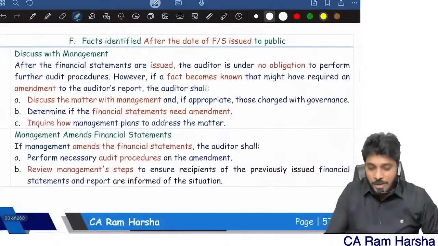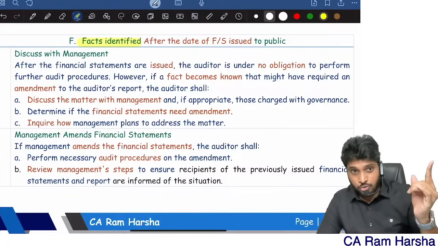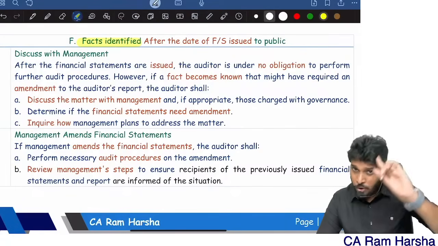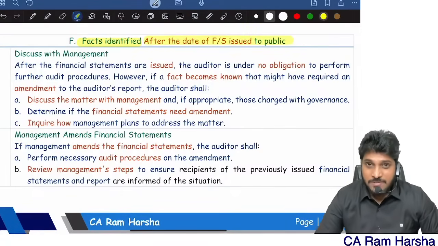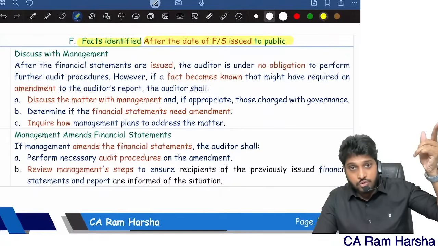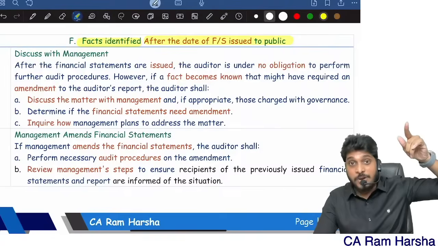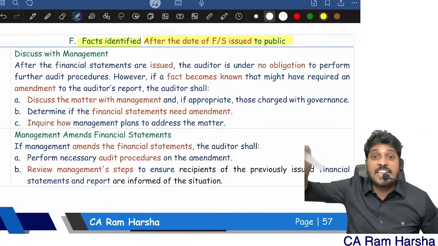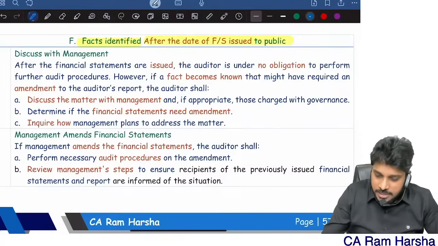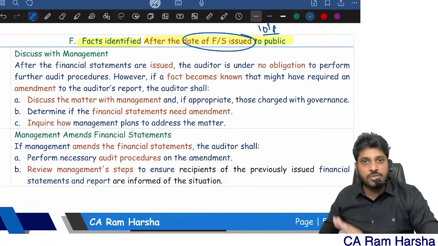Sometimes you get to know about a subsequent event, remember, that happened before 10th June only. Here the subsequent event happened before 10th June only, but after the financials are issued to the public, you got to know that. The event happened before 10th June. You gave the audit report on 10th June. The event happened before 10th June, but you found out after 10th August. 10th August is the date of financial statements issued in our example. After 10th August, you got to know this.